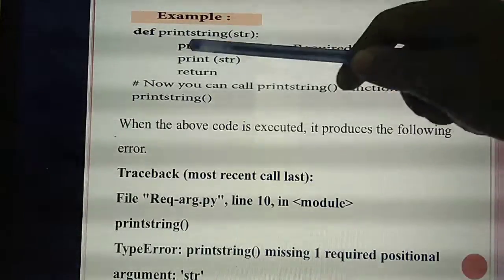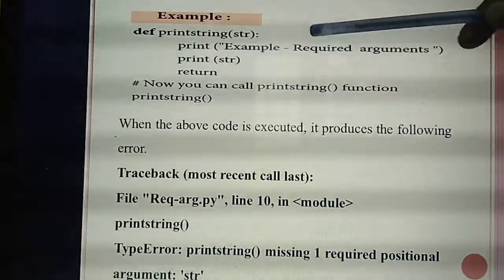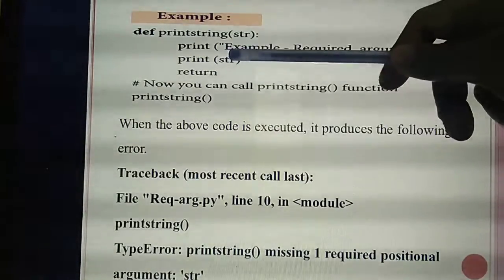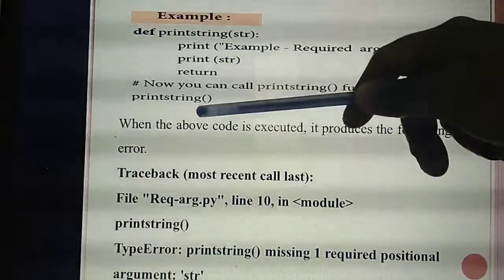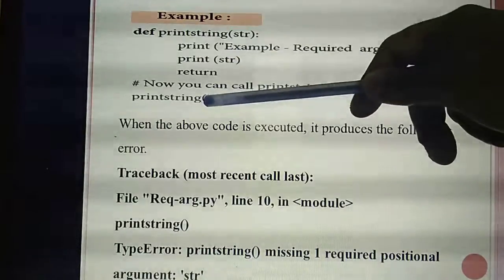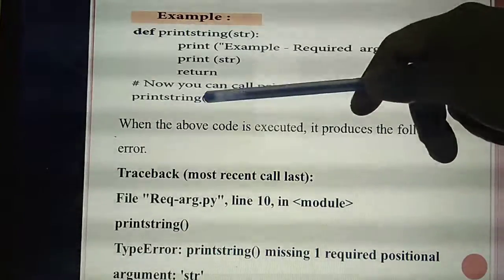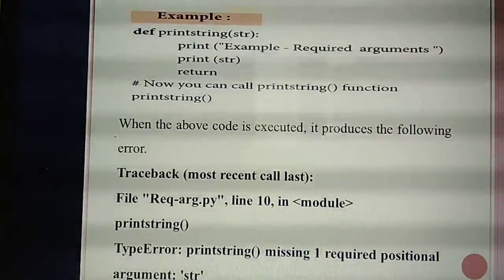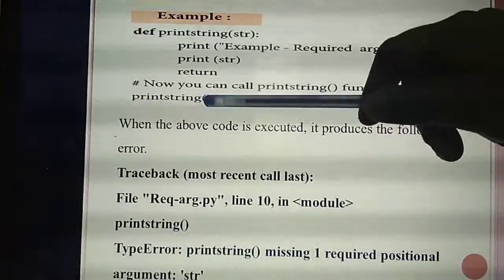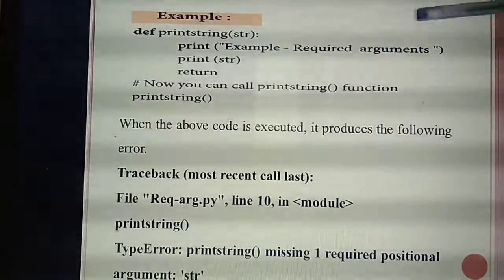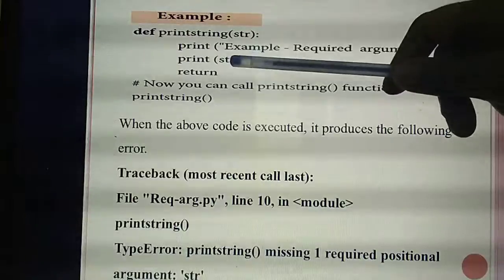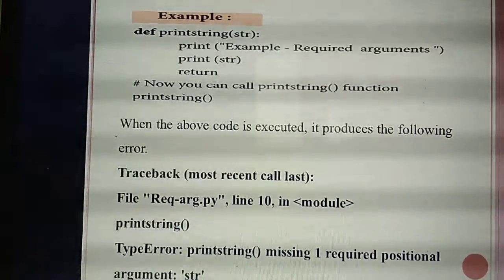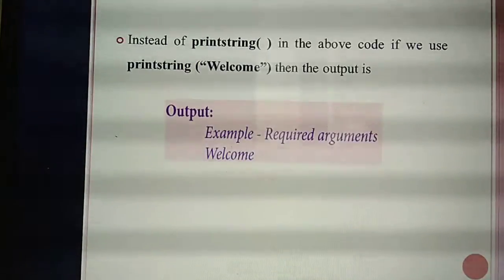First the program will run. So inside the function, what's the first line? Example required arguments. First line. Next, print str of. So the value of str is what you are passing in the function call. So in the place of str what you are passing? Hi. So what output will you get in the second line? Hi. Understand? So otherwise if you pass the value welcome, what output you will get? First line example required arguments. Second line in the place of str you will get hi or welcome. Understand the program? Understand? See.